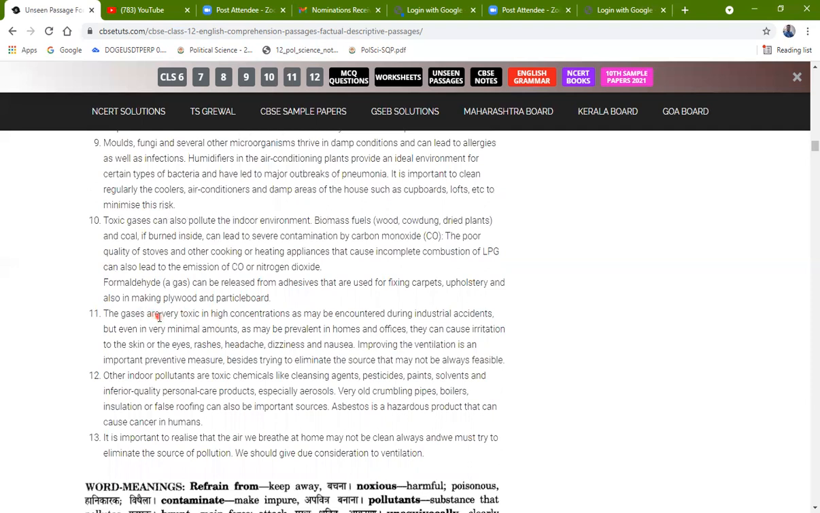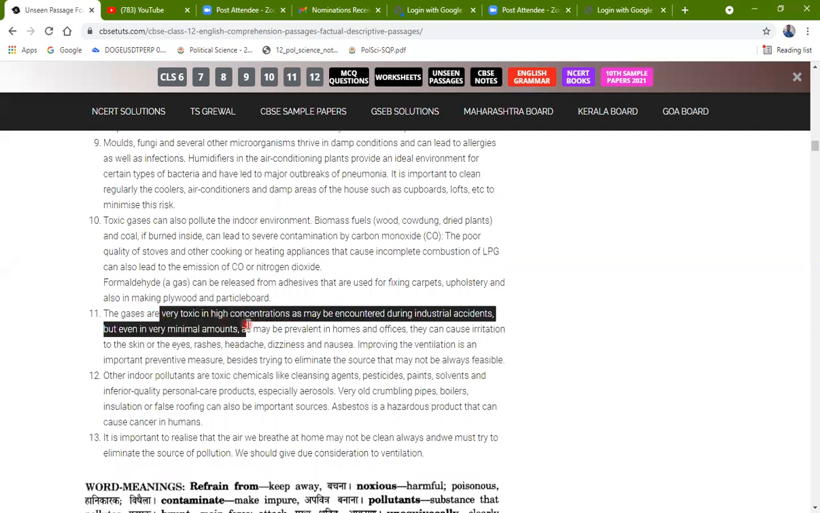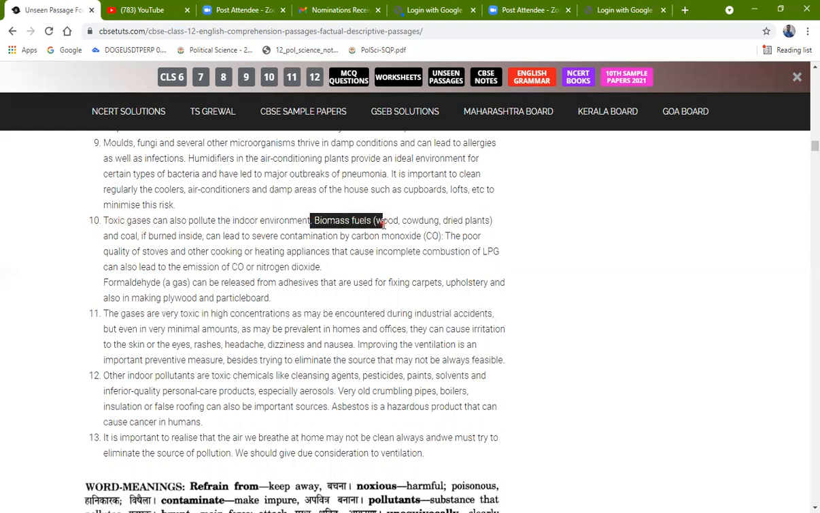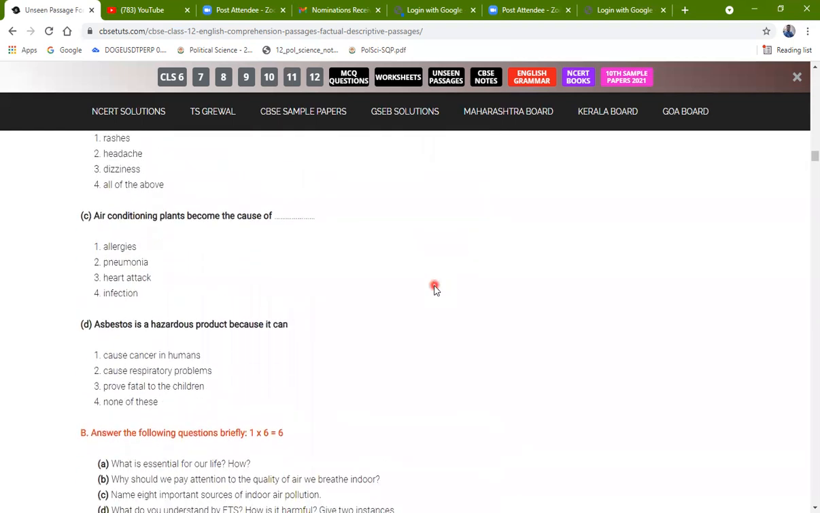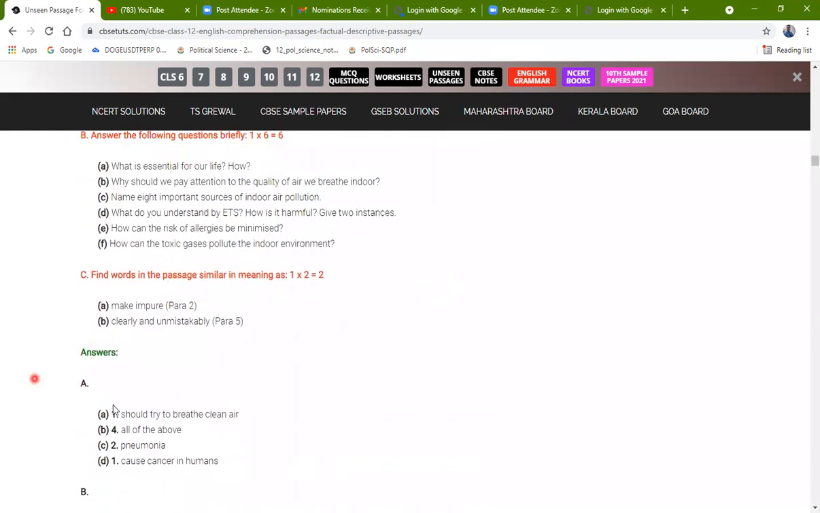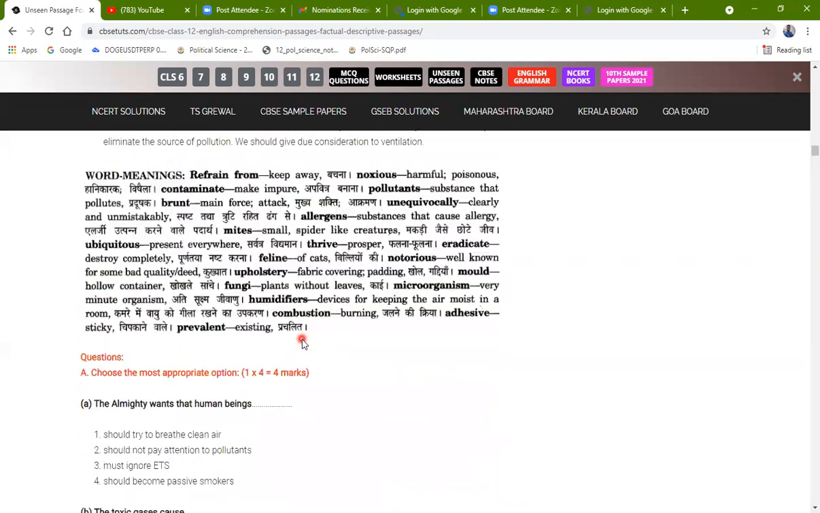Okay, so here will be your answer. This will be your first point. The second point will be from the 10th paragraph, biomass fuel. The poor quality of stoves or other cooking or heating appliances that cause incomplete combustion can also be a cause for it. Then find a word which means the same as make impure in paragraph 2.